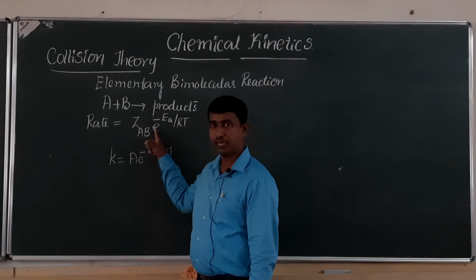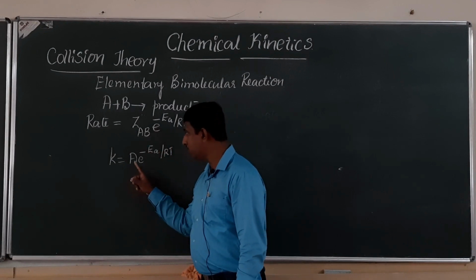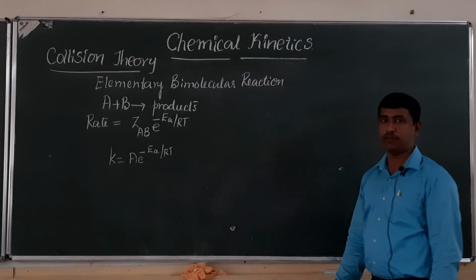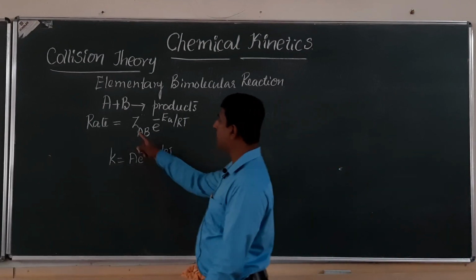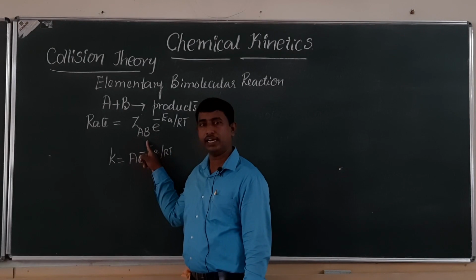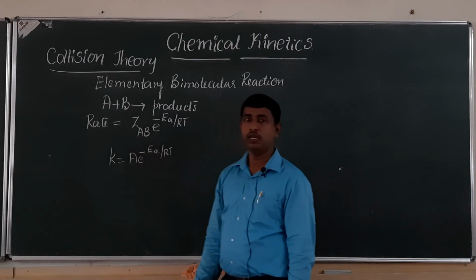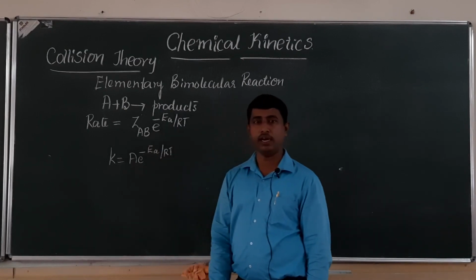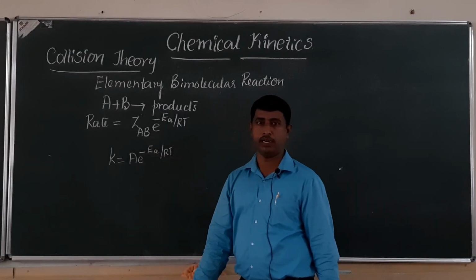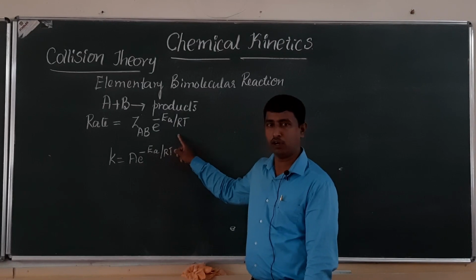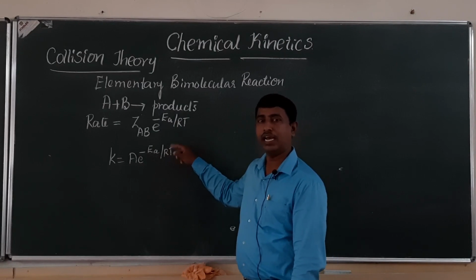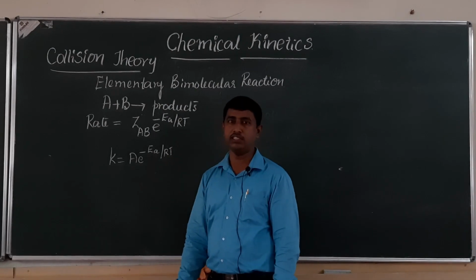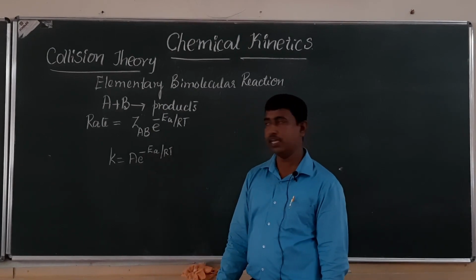Now here, according to collision theory, instead of A, Z is taken. What is Z? Z is nothing but the collision frequency between the reactant molecules A and B. And e to the power minus EA by RT, what is it? It is the fraction of the molecules having energy equal to EA or greater than EA.